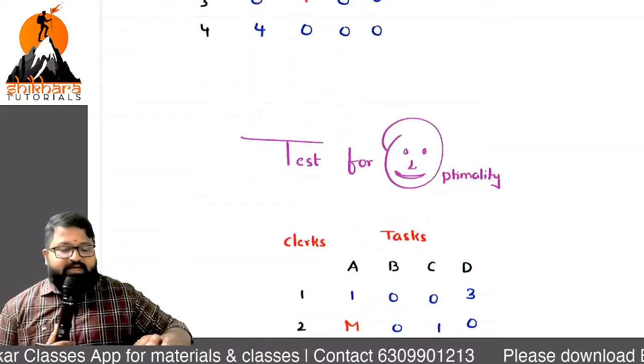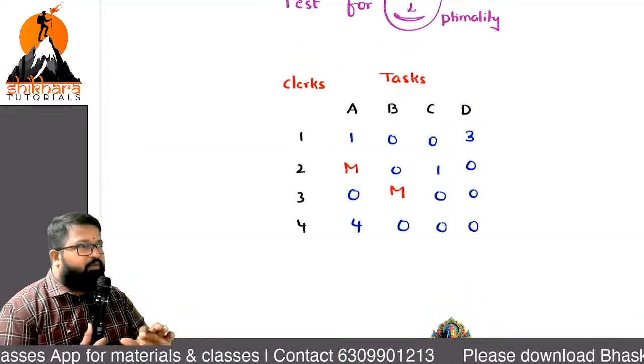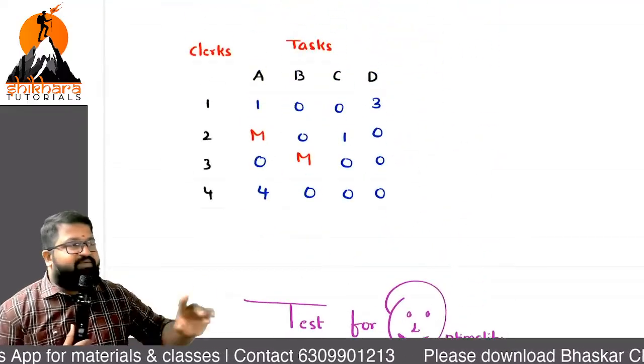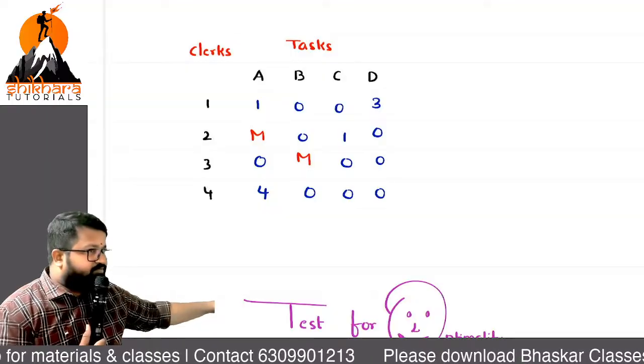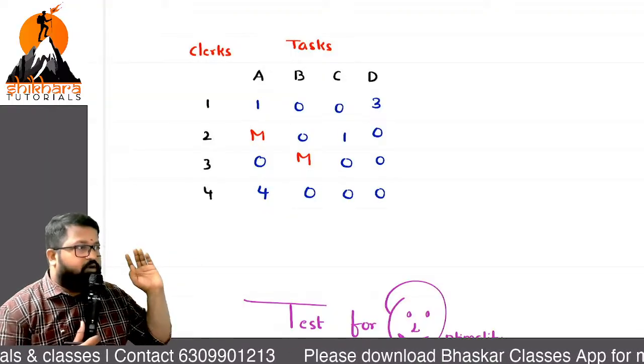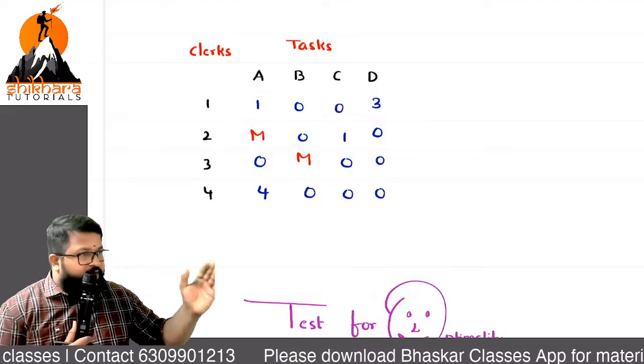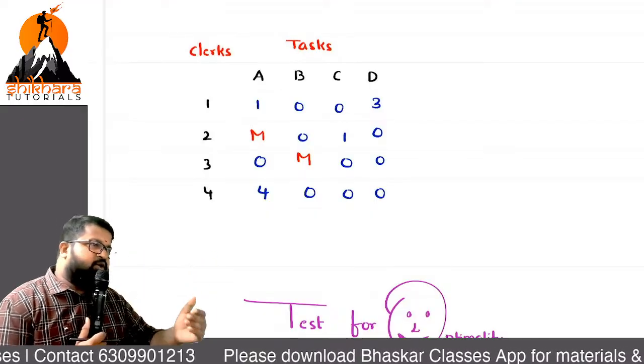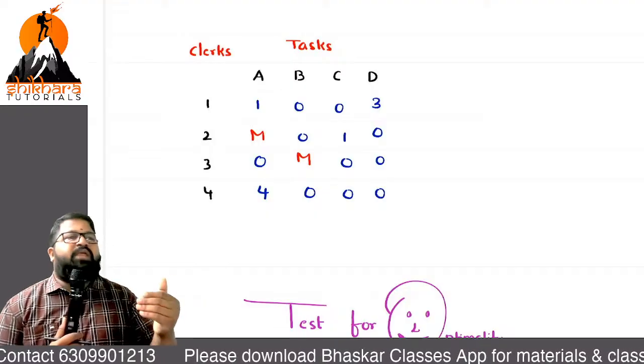Sir, test for optimality, do you have to repeat again or not? Sir, is this matrix the same for everyone? If there are some clerical errors, the numbers may go wrong. That is the reason. Go with the same method we are discussing, so that there won't be any confusion.